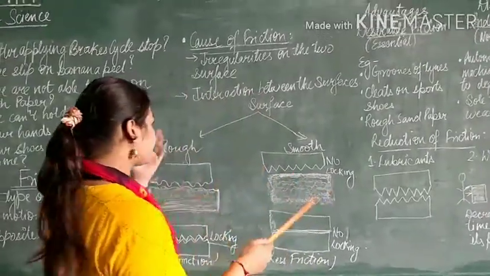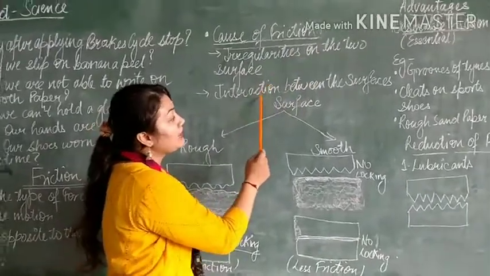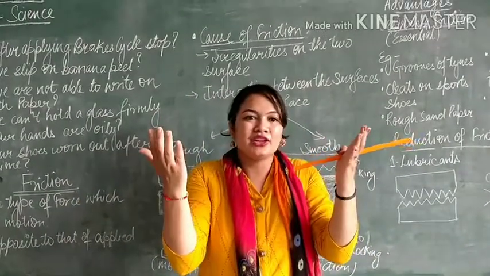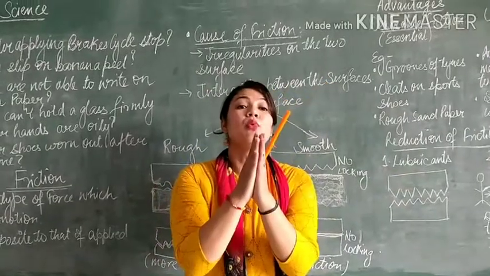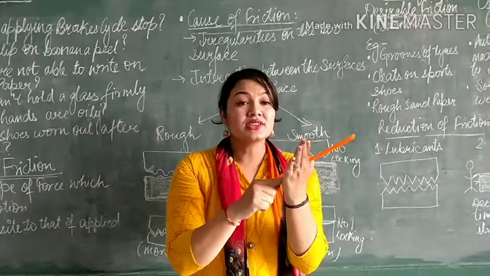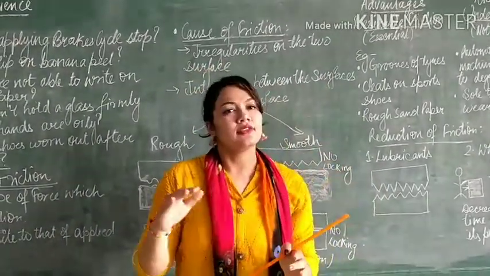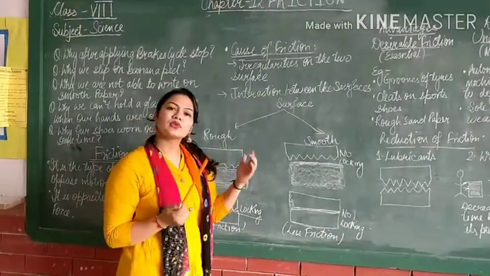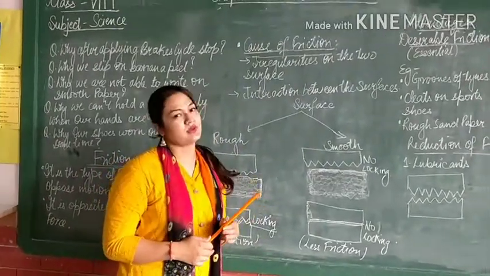So there are two reasons. First, irregularity between two surfaces and interaction between two surfaces. If I am keeping my hands like this, I am not feeling any hotness. Why? Because there is no interaction. I have to interact both the hands. Okay, so interaction is very important, as well as irregularity is very important. So both the things are very important. Okay. So friction happens because of two things. First, the interaction between two surfaces, and second, the irregularities of the surface.